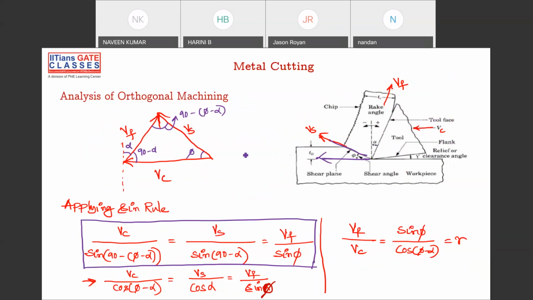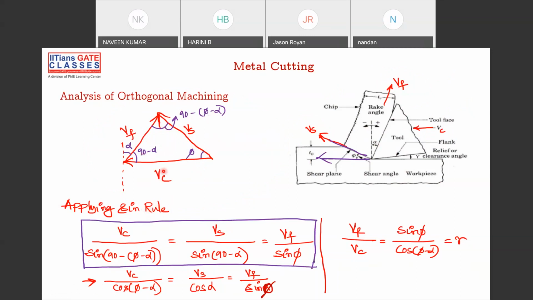Then we have some angles here. This is phi, this is alpha, because VF is making alpha with this thing, right? And this is 90 minus alpha. This is here 90 minus phi minus alpha. So you can use Lami's theorem or the sine rule.